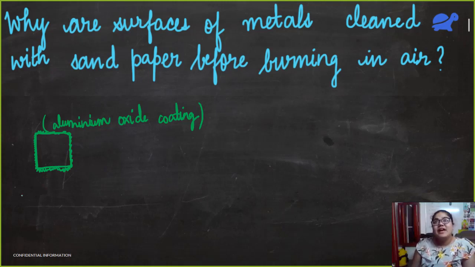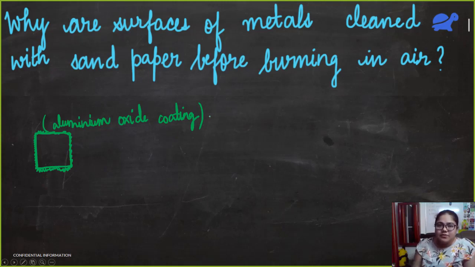So whenever we have to burn a metal in air, first we will have to remove this aluminium oxide coating from it. Once we remove that coating, then only we will get the actual aluminium metal, which will burn in air. I had explained the same thing when I was talking about burning of magnesium ribbon in the first class.